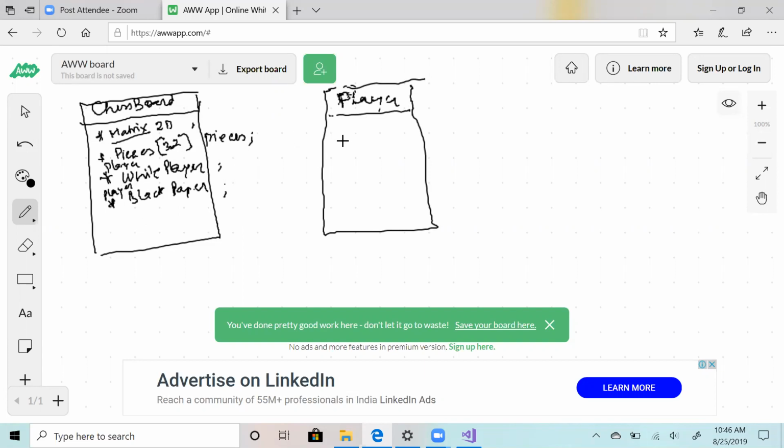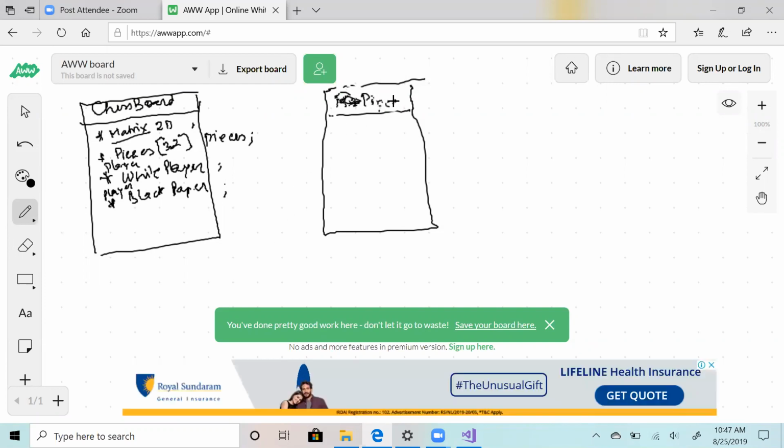Now what functionality will your player class have? Move a piece. Now think about the function definitions also. It should have all the pieces which it can move.